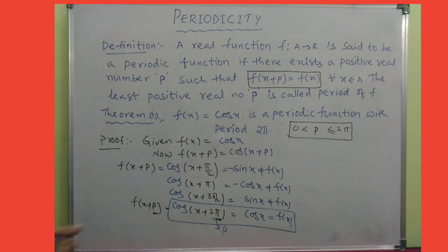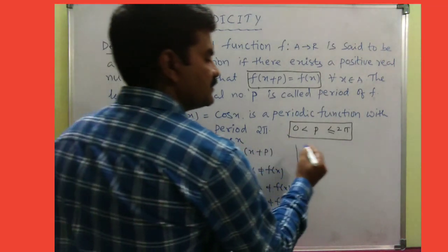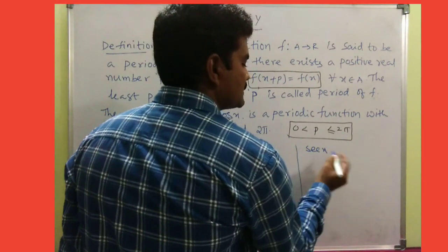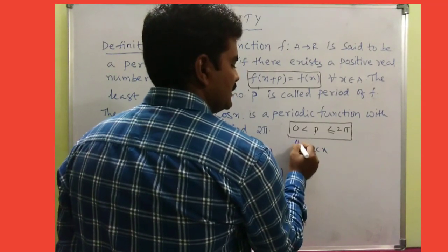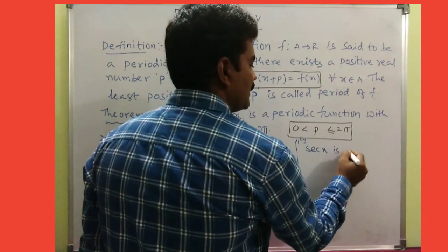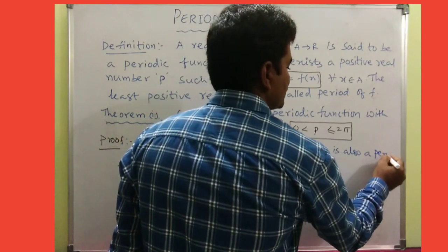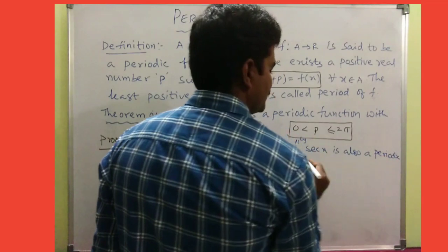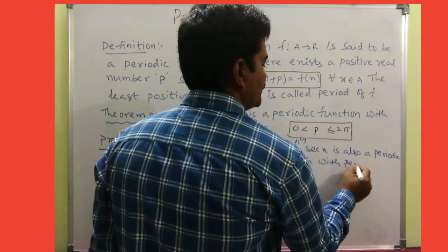Okay, and similarly, what is its reciprocal function? Cos reciprocal is nothing but secant x, no? Hence note that similarly secant x is also a periodic function with period 2 pi.